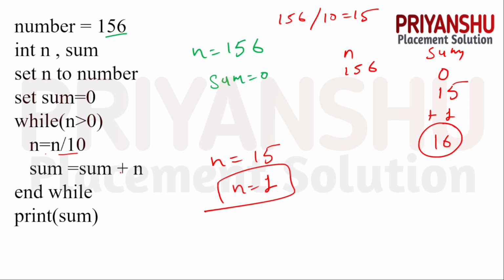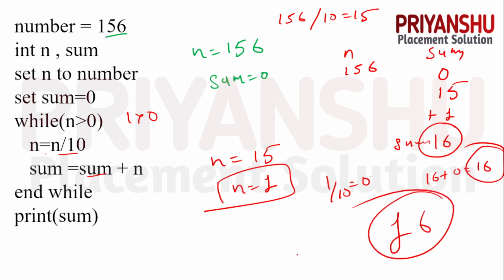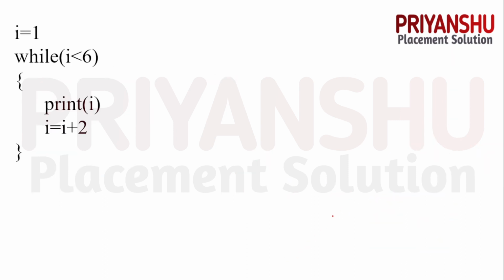Okay, now after that, guys, the loop is executed again, because 1 is greater than 0, the condition is true. N equal to n divided by 10. 1 divided by 10 is nothing but 0, and 0 is added to this sum, which is, guys, 16, and 16 plus 0 is nothing but 16. So our final answer is, guys, 16. I hope, guys, this question is also clear to everyone.